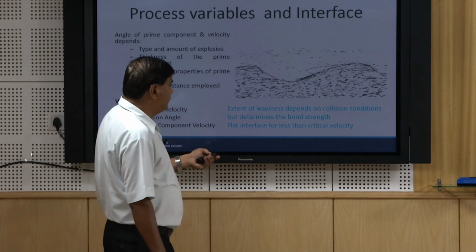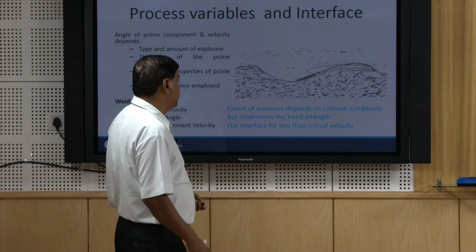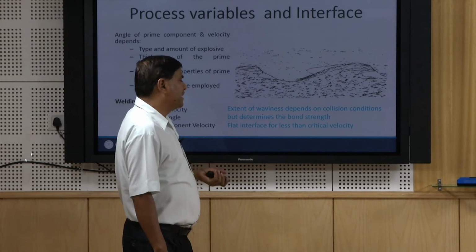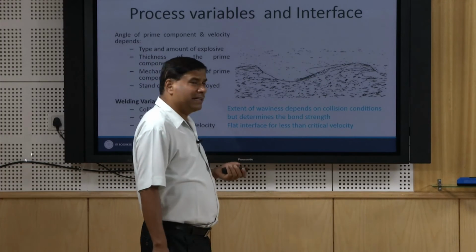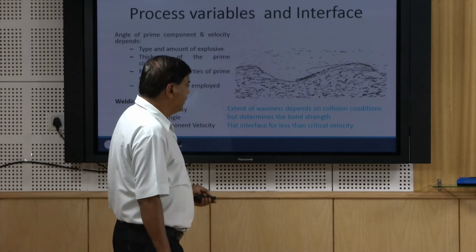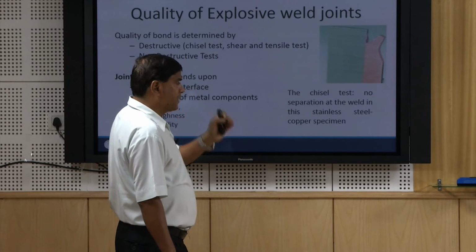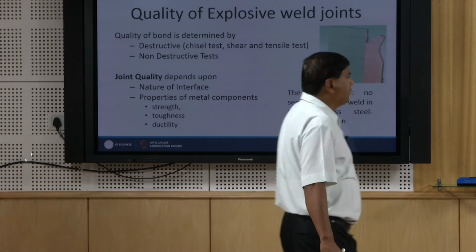So, the extent of the waviness depends upon the collision conditions, especially the impact velocity, which in turn determines the bond strength. A flat interface, in general, results if the velocity is less than the critical velocity, and that in turn will lower the strength of the joint. So, how to assess the quality of the joint?